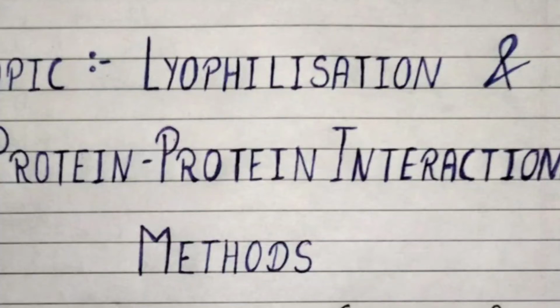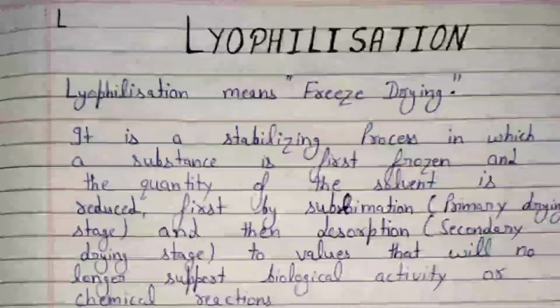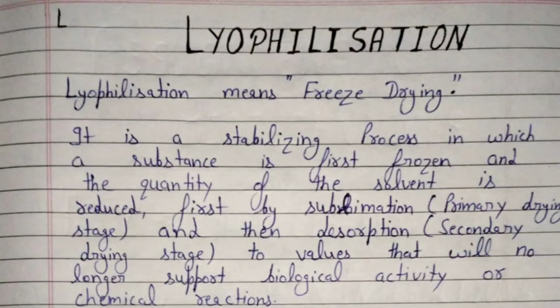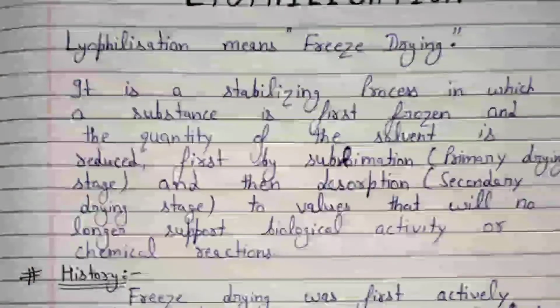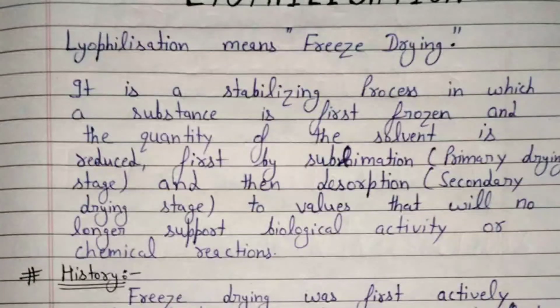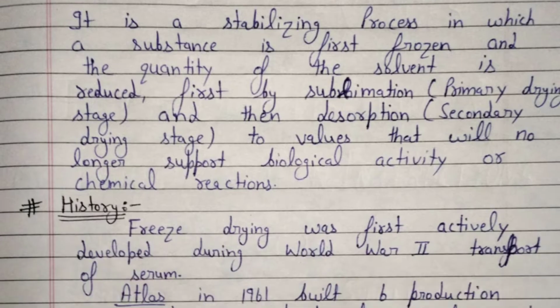My topic is lyophilization and protein-protein interaction methods. First of all, lyophilization. Lyophilization means freeze drying. It is a stabilizing process in which a substance is first frozen and the quantity of the solvent is reduced, first by sublimation, also called the primary drying stage, and then desorption, also called the secondary drying stage. Reducing the solvent to values that will no longer support biological activities or chemical reactions is known as lyophilization.